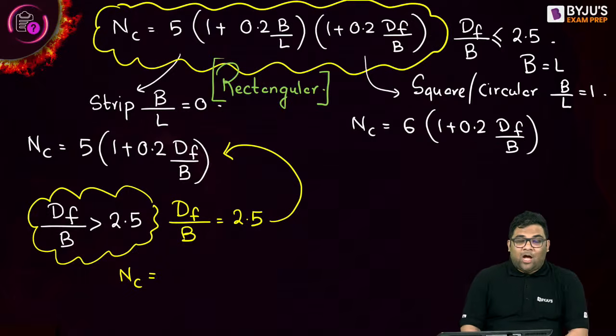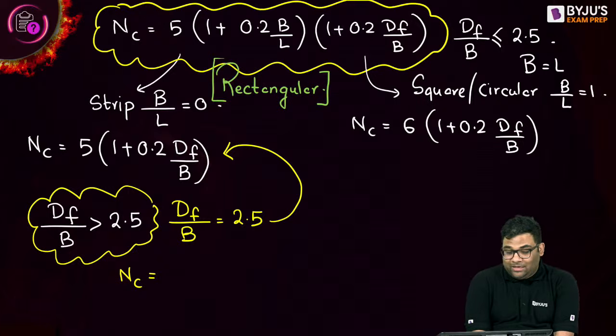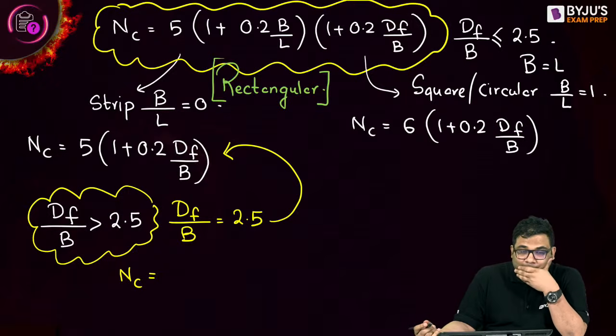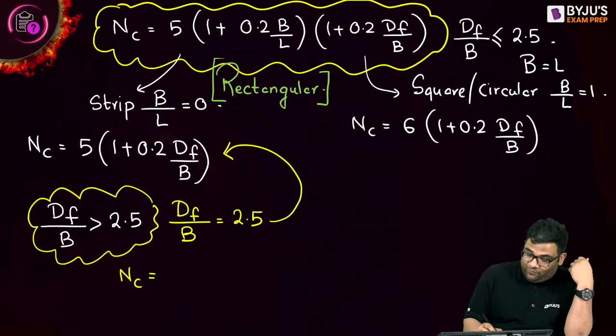If df by b is 2.5, how much value are you getting? Tell me. Have to be smart. If df by b is 2.5, how much value of NC are you getting? 7.5. Very good.